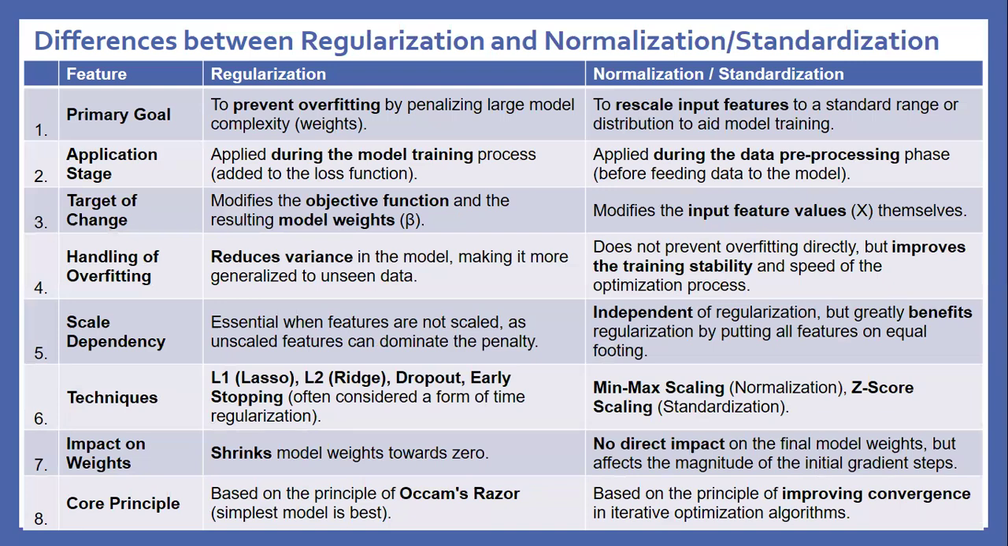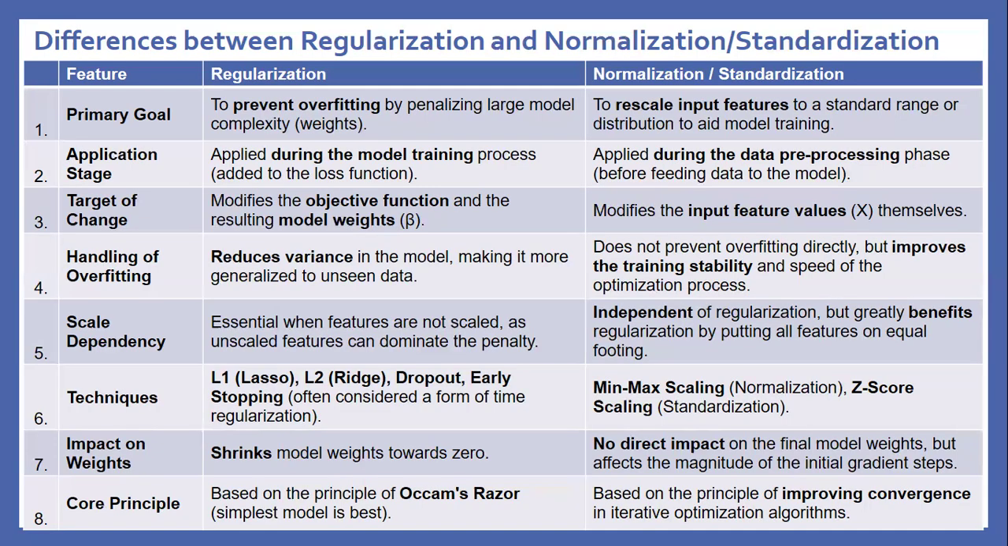Primary goal: in regularization, to prevent overfitting by penalizing large model complexity weights. In normalization, to rescale input features to a standard range or distribution to avoid problems in model training. Application stage: regularization is applied during the model training process, added to the loss function. Normalization is applied during the data pre-processing phase before feeding data to the model.